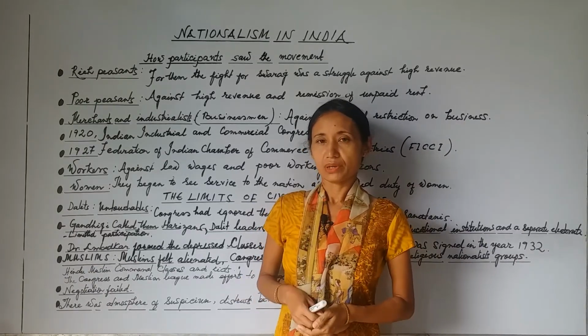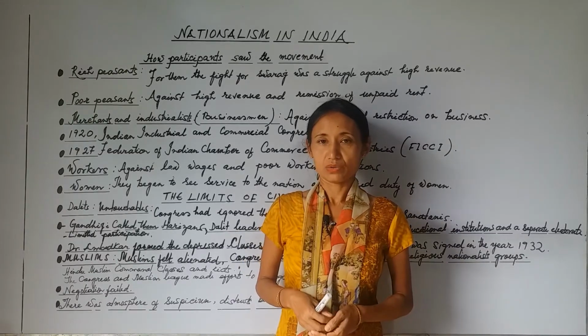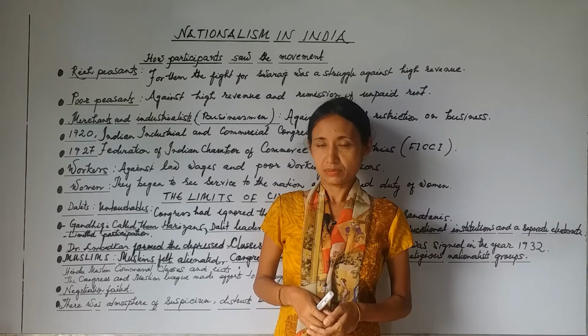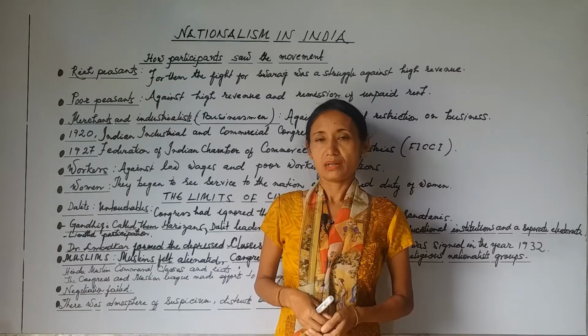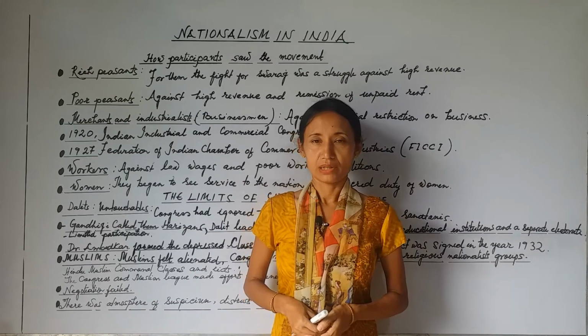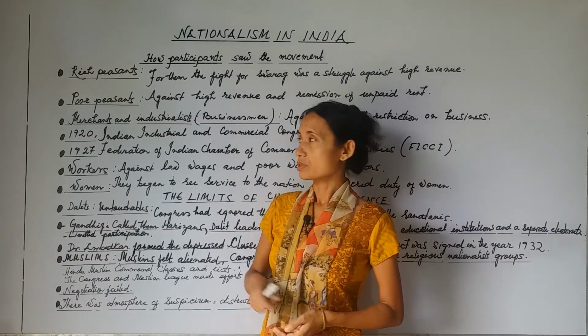When the suspension was done, their revenue rate was not revised. That's why they slowly lost their interest in the civil disobedience movement. When the movement started for a second time in 1932, many of the rich peasants were unwilling to join. Now this is about rich peasants.